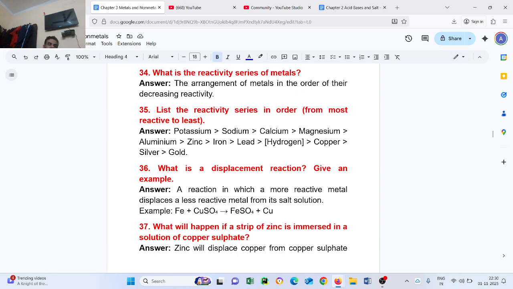Question number 36. What is a displacement reaction? Give an example. A reaction in which a more reactive metal displaces a less reactive metal from its salt solution.